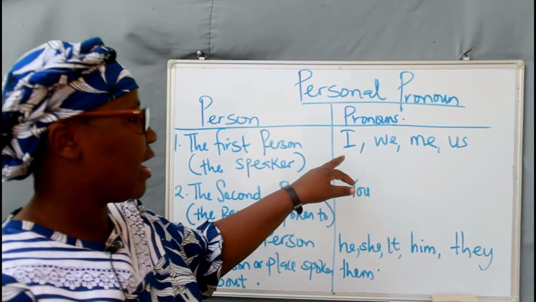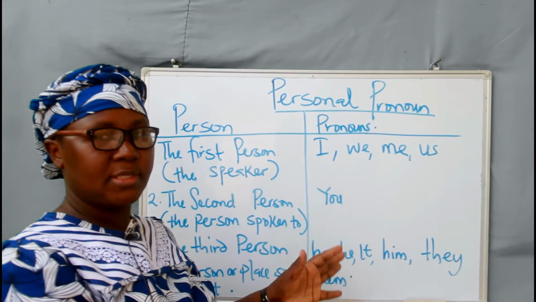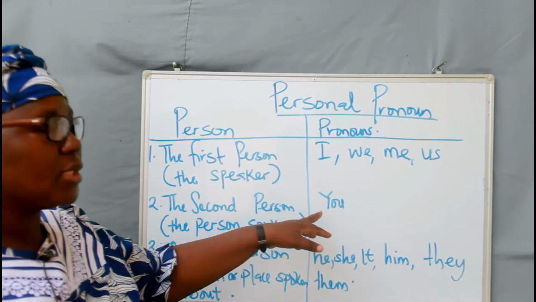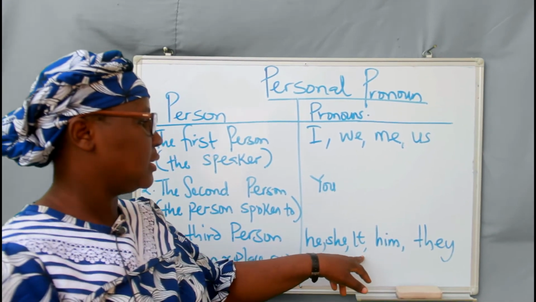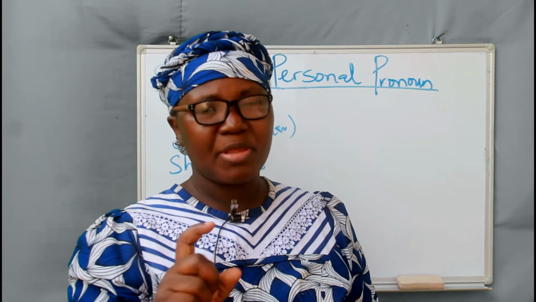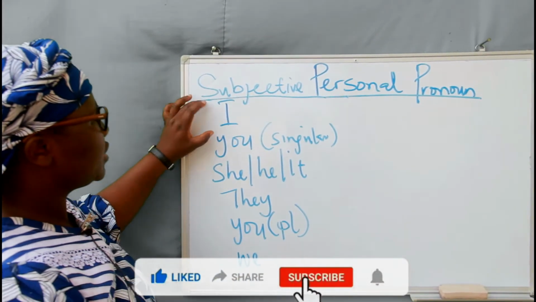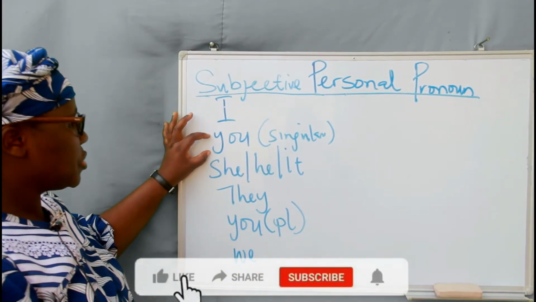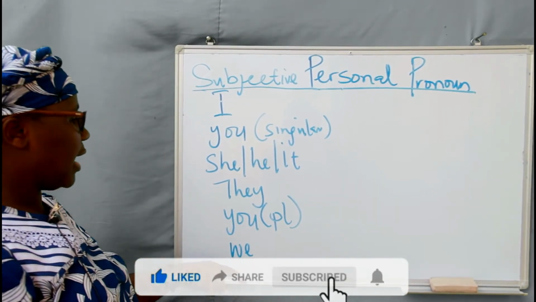Here under the first person, we have I, we, me, us, both in the accusative case and in the nominative case. Here we have the second person, you. The third person can be he, she, it, him, they, and them. For more clarity, let me give you a list of these pronouns. Here we have the subjective personal pronouns: I, you, she, he, it, they, you, and we.